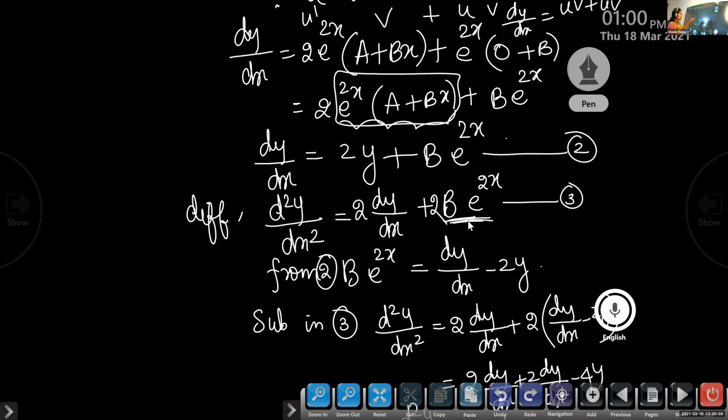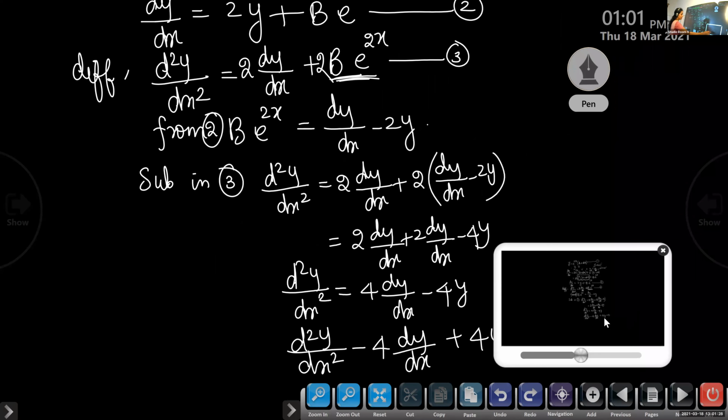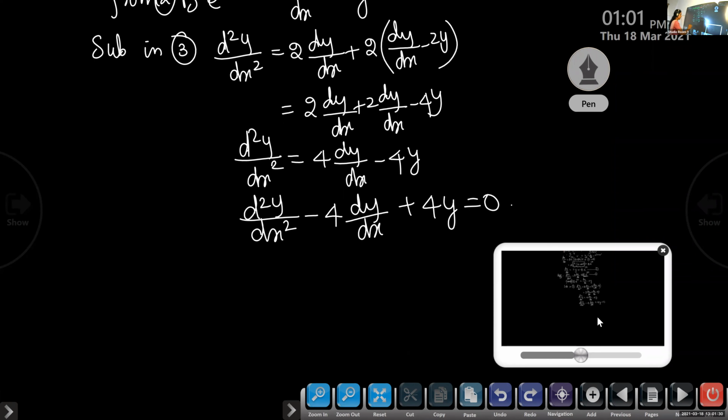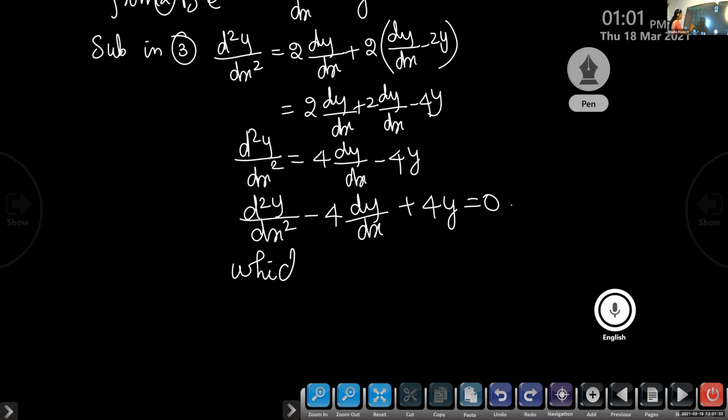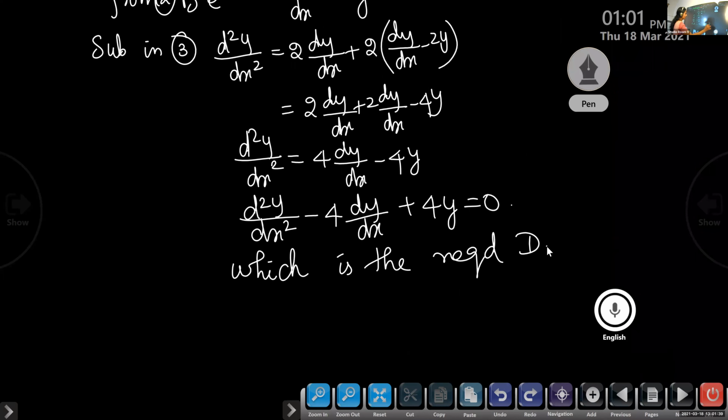So here, this constant is to be removed. For that, what are you doing? From the second equation, we find b e raised to 2x, which is dy by dx minus 2y. Substitute this in the third equation: d square y by dx square is equal to 2 dy by dx plus 2 into dy by dx minus 2y. Open the bracket. Next step, bring all the terms to one side, and you get the required differential equation.